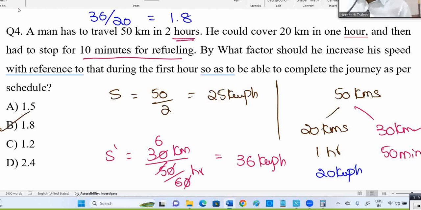36 is the new speed, the previous speed is 20. You need to know what the factor is, which means divide by that. 1.8 times. Right.